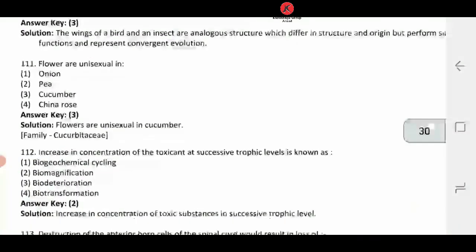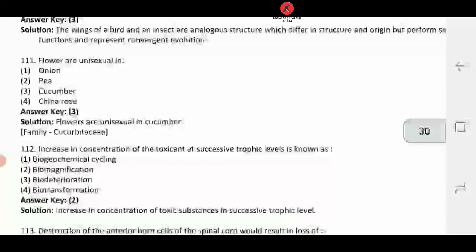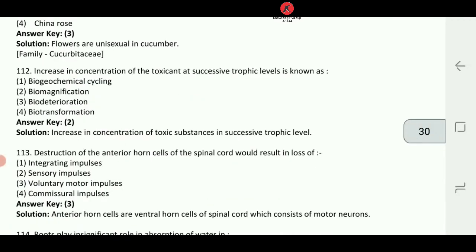Let's look at 111. Flowers are unisexual in, okay, it's cucumber, right? Unisexual flower is a feature of Cucurbitaceae. So what are the options given? Onion, pea, cucumber, China rose. So what answer is going to come? Answer number 3, cucumber.